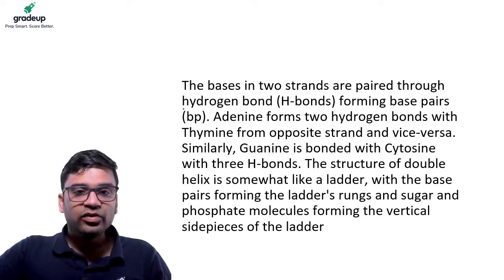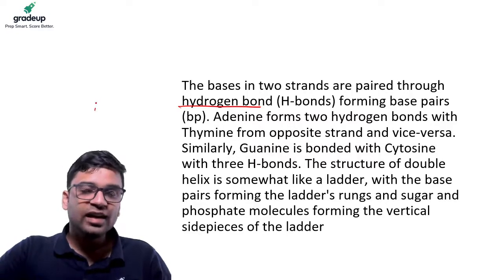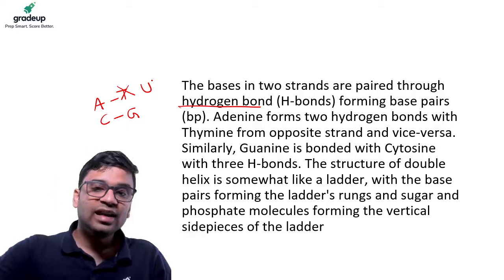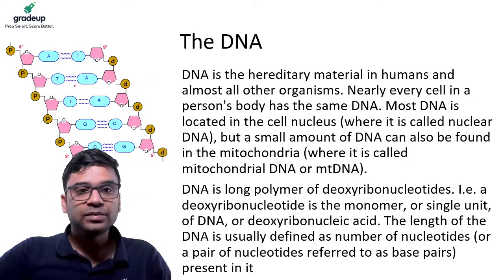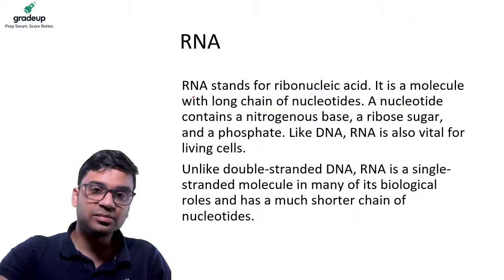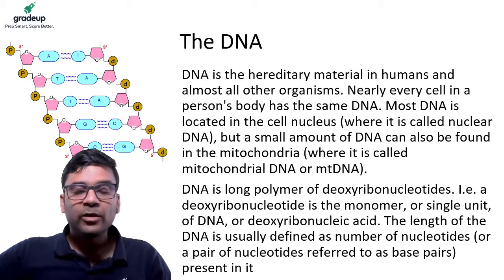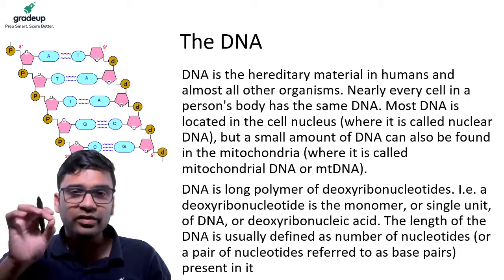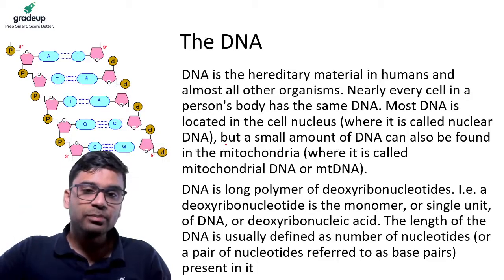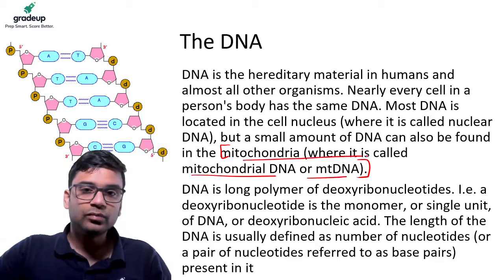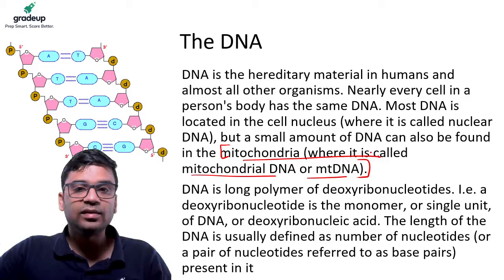So they are joined by hydrogen bonds, as I've told you: adenine bonds with thymine and cytosine bonds with guanine. And in RNA, instead of thymine, we have uracil. And the structure, if you see, is somewhat like a ladder. Okay, it is like this, so they bond like this in the DNA structure. One important thing you should know is that not all DNA is in our nucleus. Some amount of DNA is there even in the mitochondria, where it is called mitochondrial DNA. A very small amount.